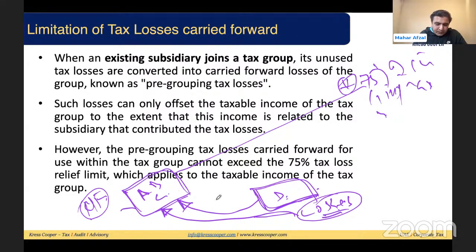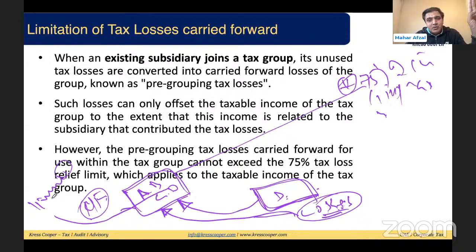Second, whatever the losses are, this can be adjusted from the income of D, assuming D has now become a part of the group. D is generating any income. So these losses of D can be adjusted against the D income only. Two conditions. First condition is maximum 75% of the group taxable profits. You can adjust maximum 75% of the group taxable profits, and this group taxable profit will be after considering D, the new subsidiary, as a part of the group.